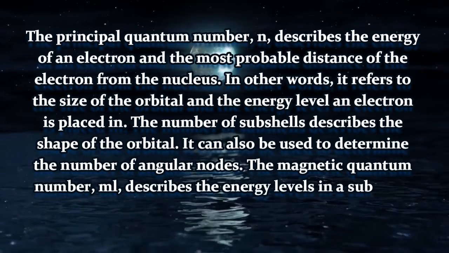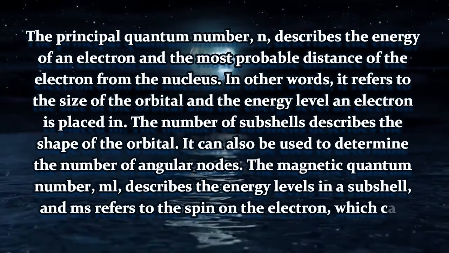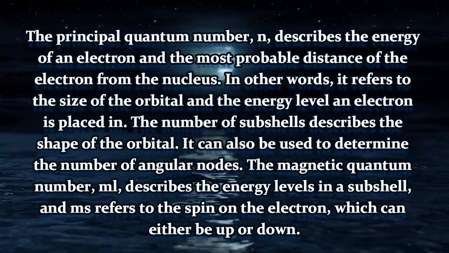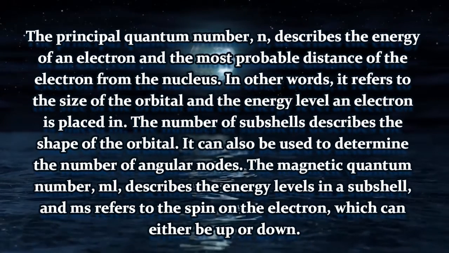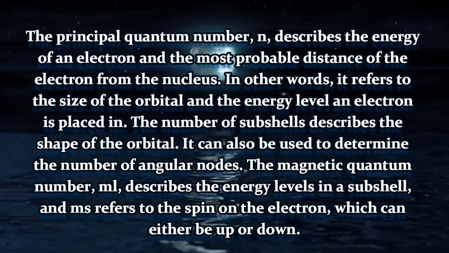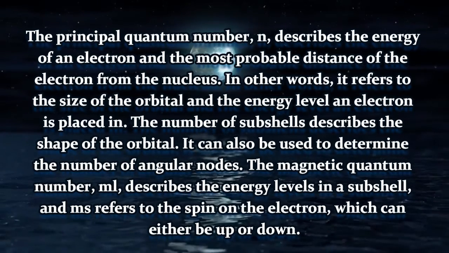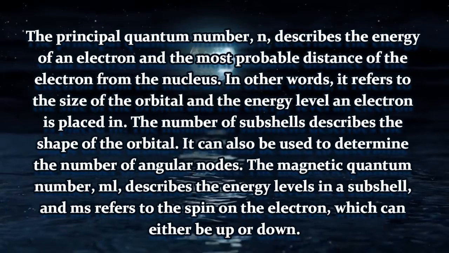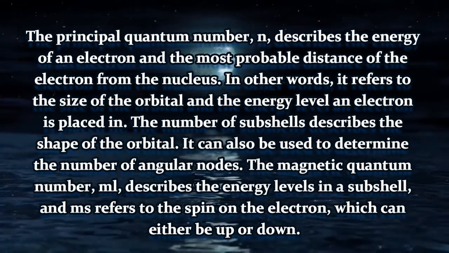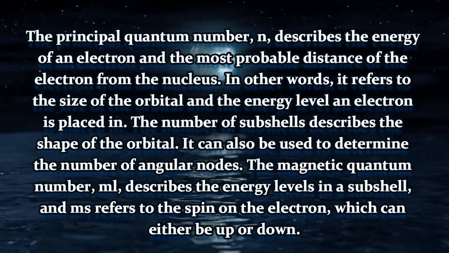Now these electrons will be having 2 different types of spin. One may have the clockwise spin, and the other one will be having the anti-clockwise spin, right? So the principal quantum number will denote in which particular shell an electron is residing. Basically, the principal quantum number is an integer: 1, 2, 3, 4, 5, 6, 7, 8 like that. If it is large, it means the atom is large. If it is small, the atom is small, right? It will denote the shell number, how many shells are present.